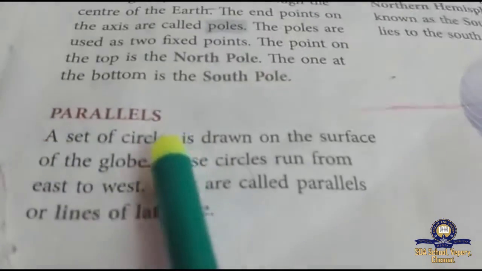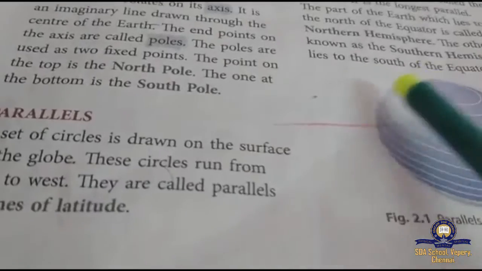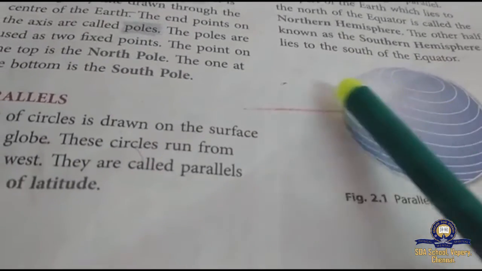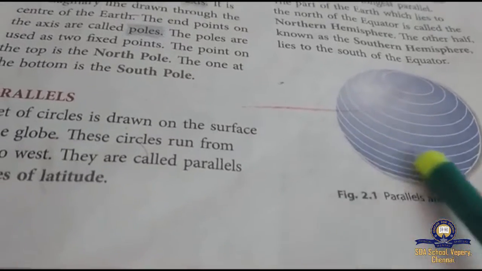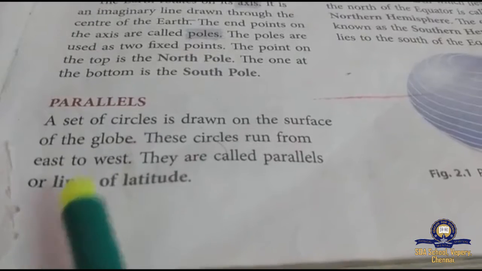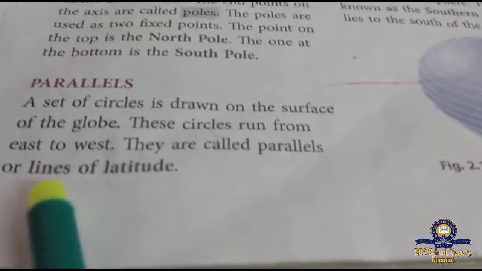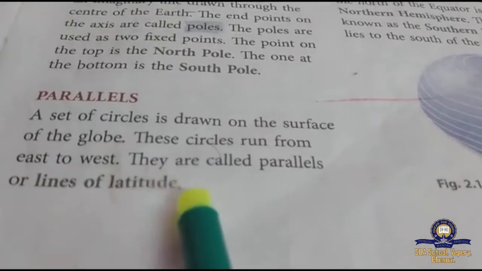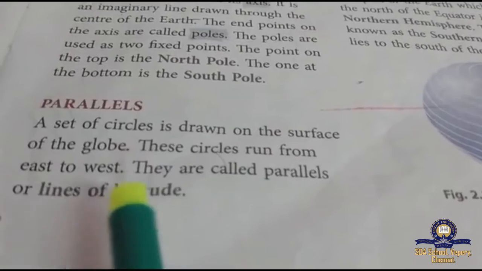And then parallel lines, okay? Which are the parallel lines? See, this way, this way. These are called parallel lines. These lines are also called lines of latitude. Lines of latitude. What are they called? Lines of latitude.